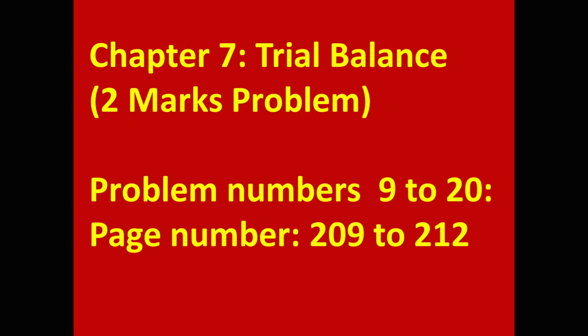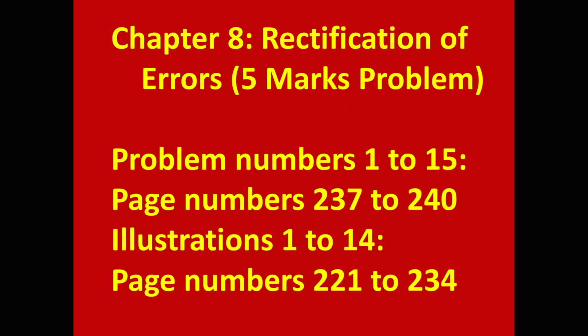Come to 7th chapter, trial balance. One 2 marks problem comes now. Important problems are from 9 to 20. Page numbers 209 to 212. Chapter 8, rectification of errors. Till now, from this topic, there is no problem. Only theory questions are coming. My guessing is 99% problem doesn't come from this topic. If it comes, my advice is to leave that for choice.